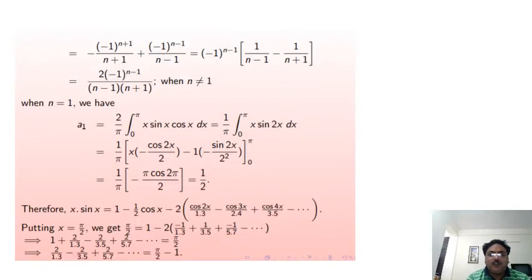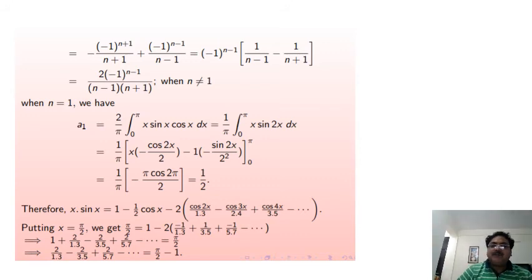So this is equal to minus 1 raised to power n plus 1 upon n plus 1, plus minus 1 raised to power n minus 1 upon n minus 1, because cos of (n plus 1) pi is equal to minus 1 raised to n plus 1 upon n plus 1.